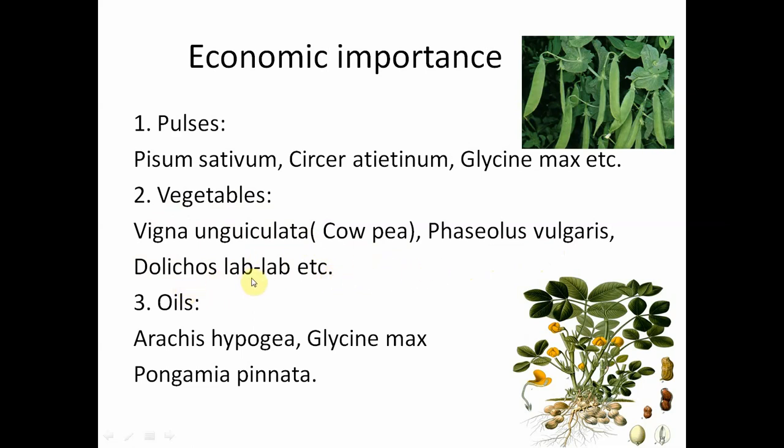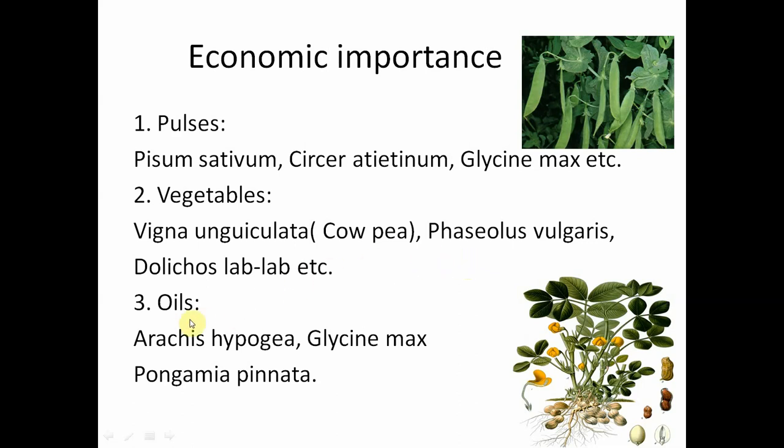So Dolichos lablab is also called beans or chikudu, and Phaseolus vulgaris. Phaseolus aureus is also called pesalu, Phaseolus mungo is also called minumulu, black gram, Phaseolus aureus as green gram. So these are all popularly used both as vegetables and as a source of pulses.